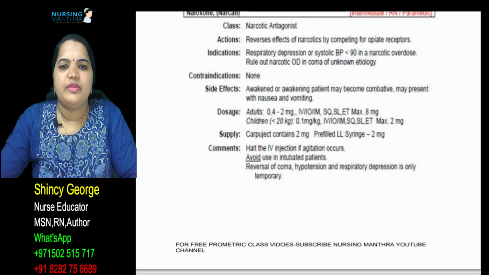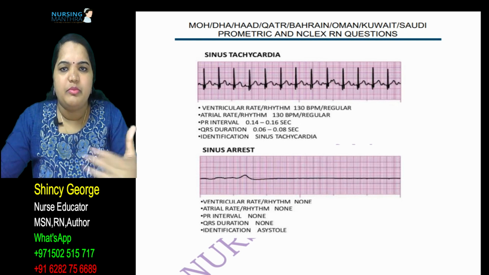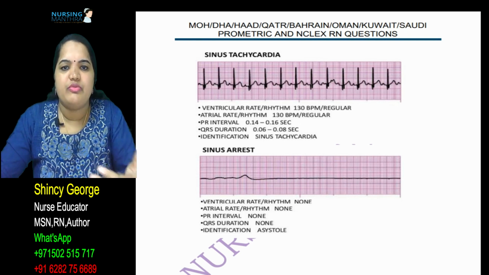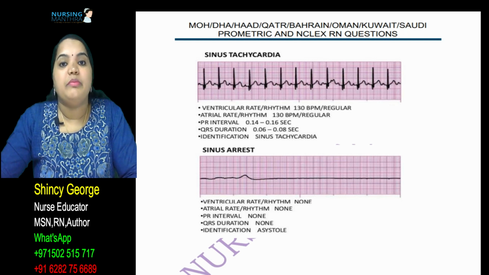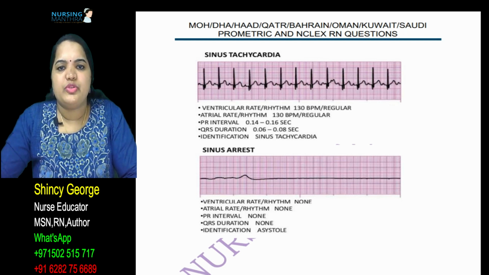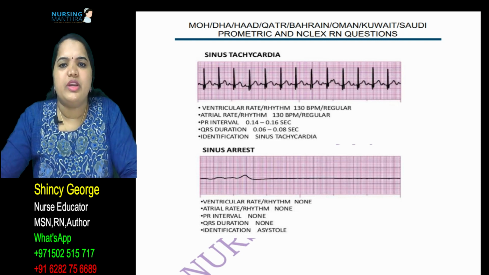I have also mentioned the ECG patterns, how to assess the ECG, some of the pictures which were asked in the exams, how to analyze ECG rhythms, important emergency medications and their uses, nursing care, and different positions and medications, everything I mentioned here. So it will be a complete book for you to study for the